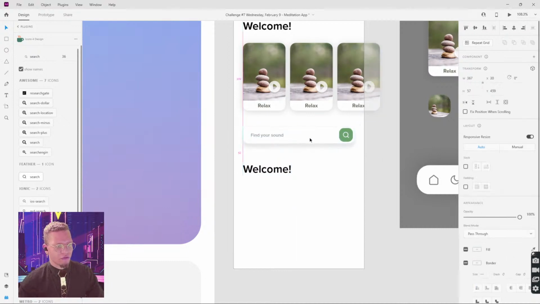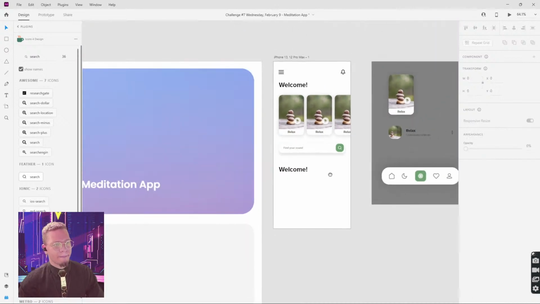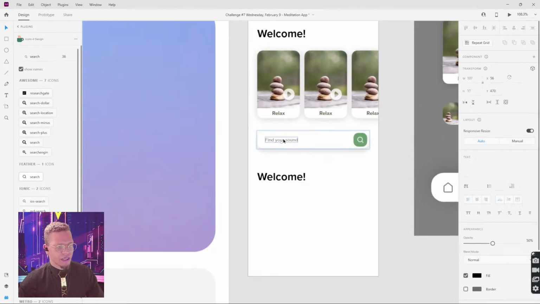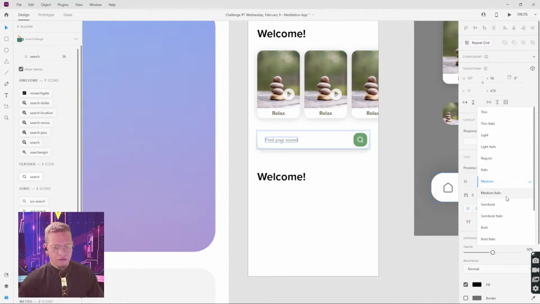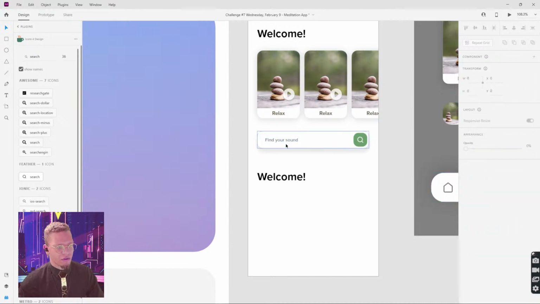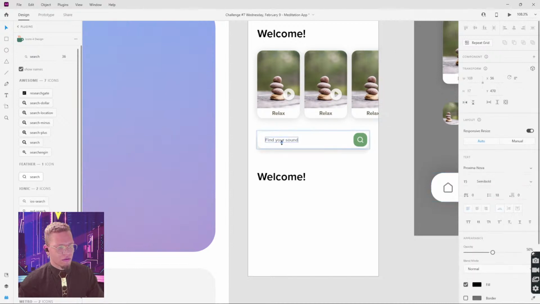I can move this up. I'm just gonna go ahead and group this, pull this up a little bit. I'm sure we can increase this, maybe to semi-bold. It looks a little small. Maybe we'll do 18 and we'll rock with medium.